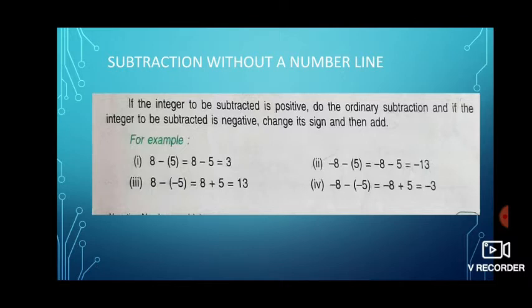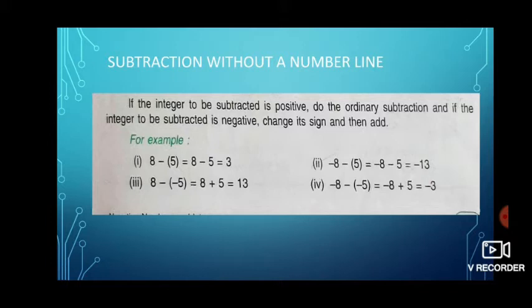If the integer to be subtracted is negative, change its sign and then add. Either way you can perform it. Here is an example: 8 minus 5. 5 is going to be subtracted and it is positive, so just subtract: 8 minus 5 will get 3.